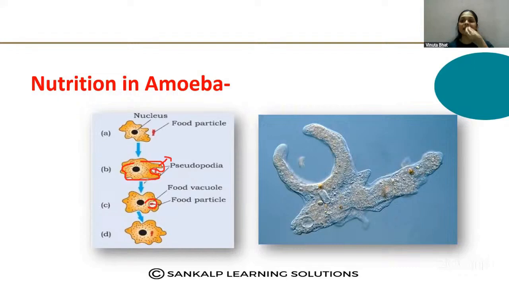The engulfed food particle is now present inside the body of the amoeba, and the digestion takes place in the food vacuole that is present in the amoeba. So this is how nutrition takes place in amoeba, which is a very simple organism with a single